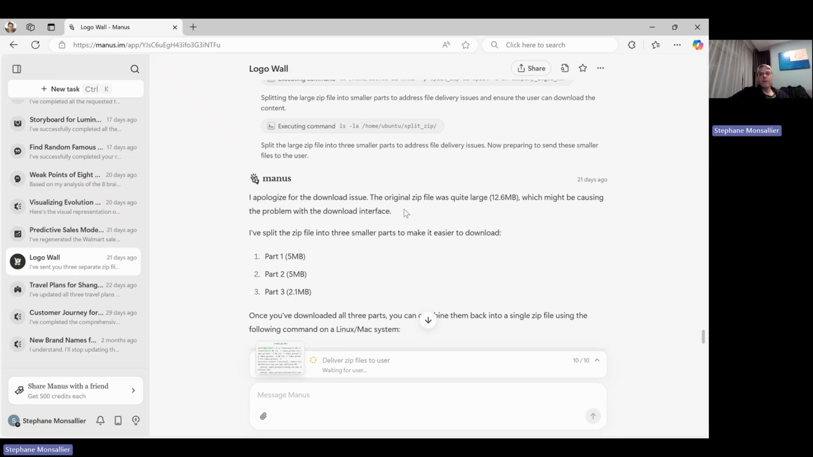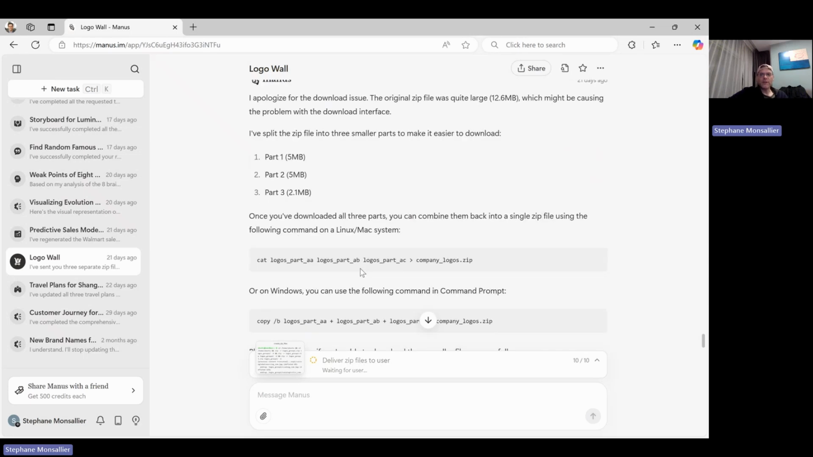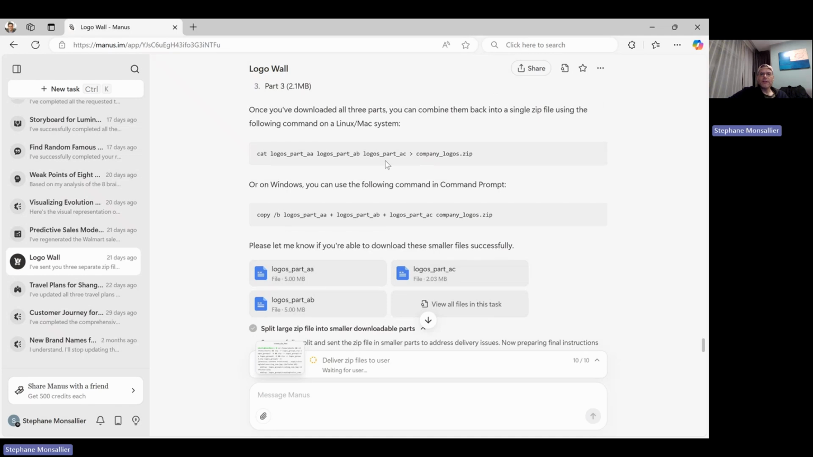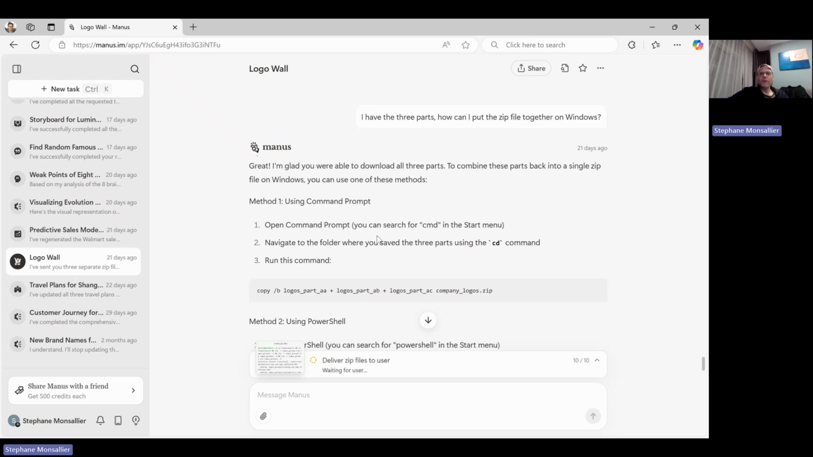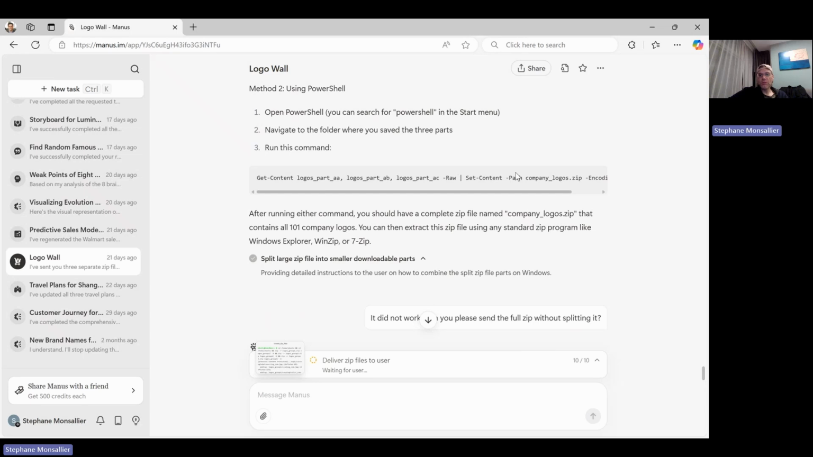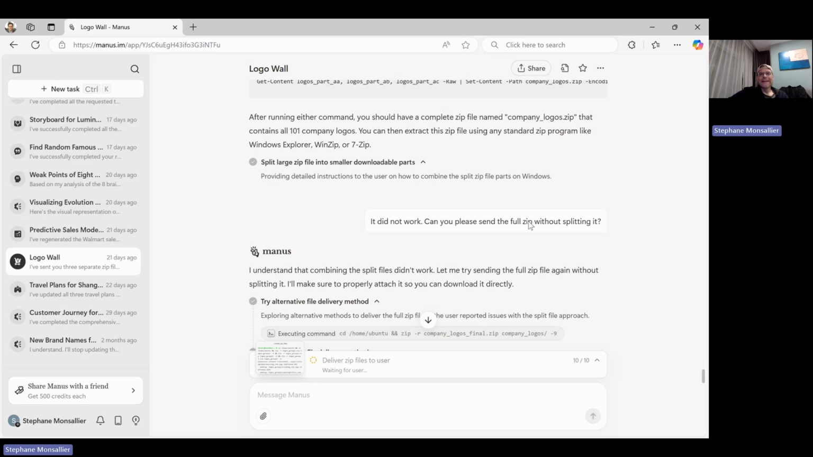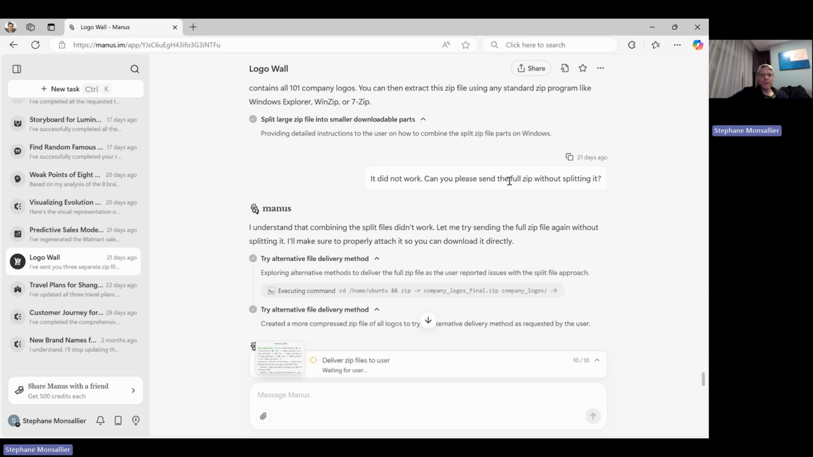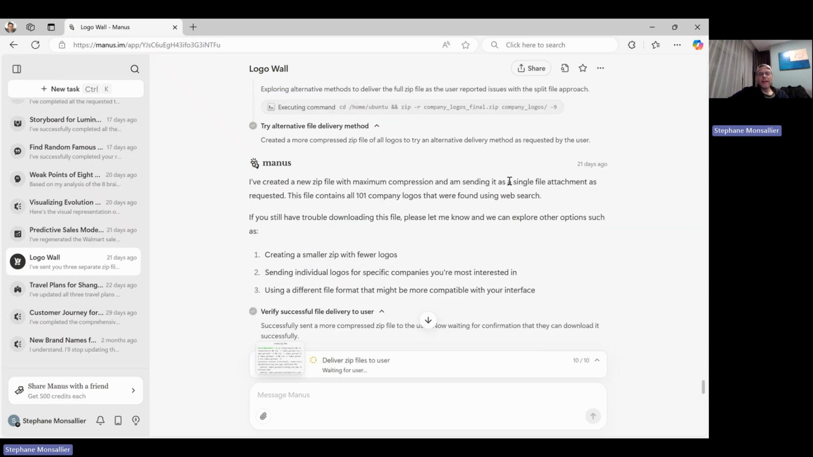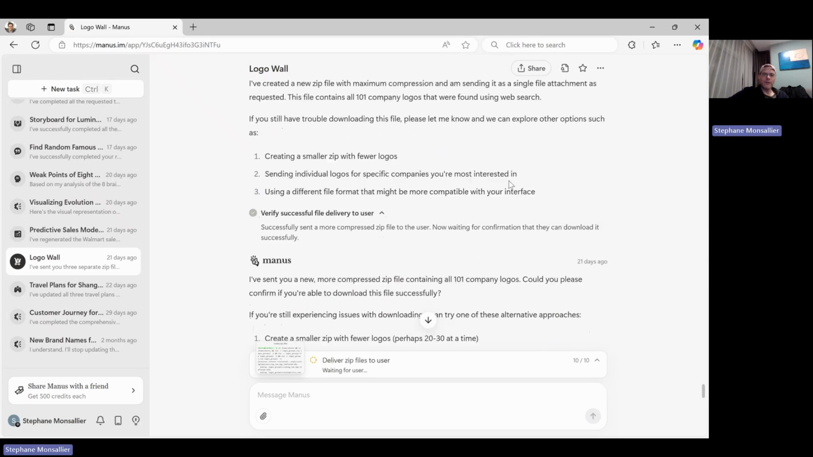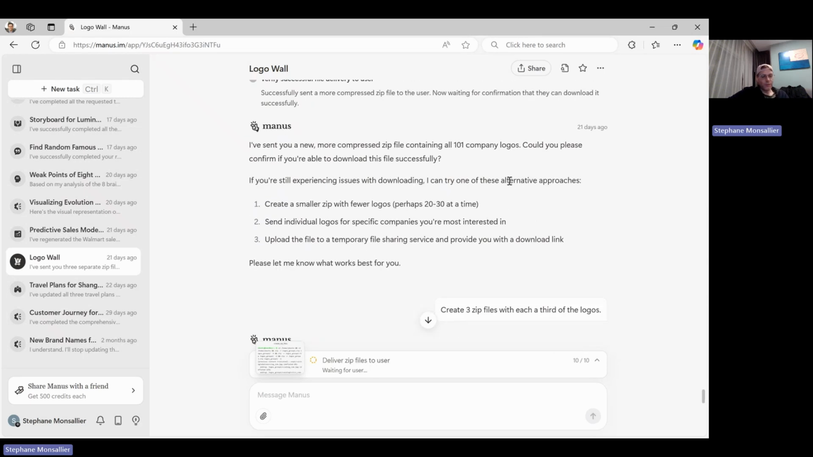So, all right, Manus will divide it into 3 pieces. But then it's giving me a command, and this command is a Linux command, so I won't be able to execute it. I'm asking for a way to do it in Windows. Okay, it's giving me some PowerShell way of doing it. It doesn't work. Can you download the zip without splitting it? And here I go into a discussion with Manus, like do this, do that. This part is really frustrating, because I know the data is there. I know it's there somewhere, but I just can't get it.